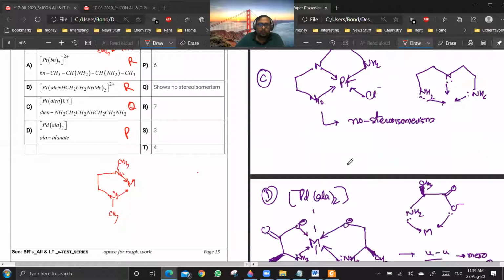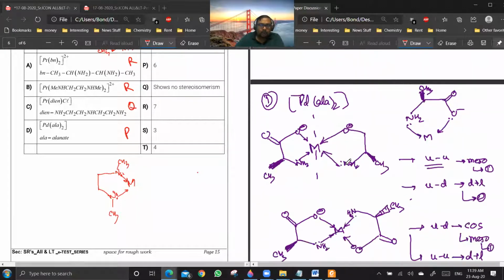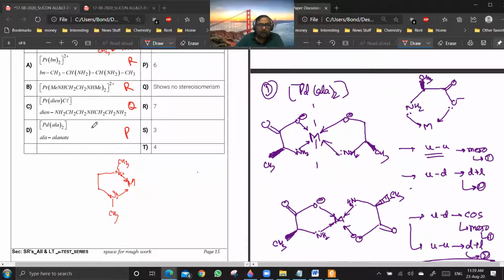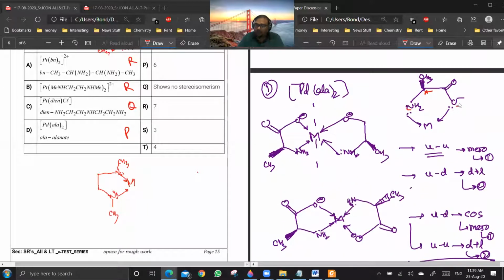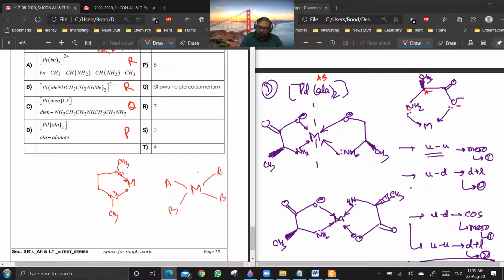Yes, sir. This gives rise to option D, PDALA whole twice. ALA with alanine. Alanine will have a CH3 group, so it is a chiral center. So you will be having these cases. You will have a case and it will have a nitrogen and an oxygen. So you see, it is an AB type of complex. It says MAB2. So if it is MAB2, one structure can be AB and AB, and another can be AB and BA.